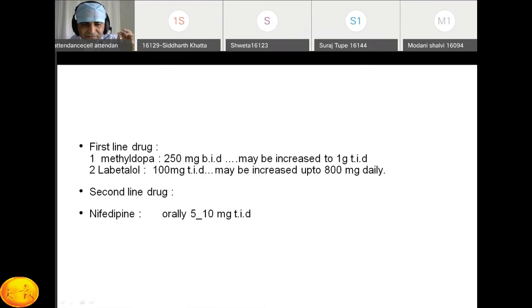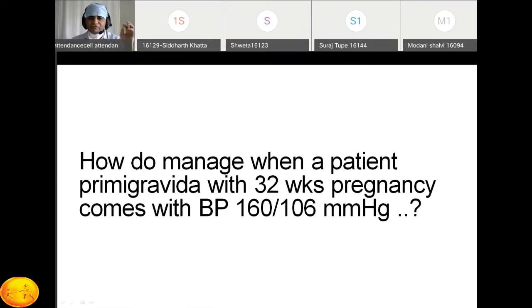Okay, now come to this point. How do you manage when a patient, primary gravida with 32 weeks pregnancy, comes with blood pressure 160 by 106? Like this, you have a question in the exam. Define preeclampsia, enumerate the complications of preeclampsia, and how do you manage it. What other investigations will you do for these patients?